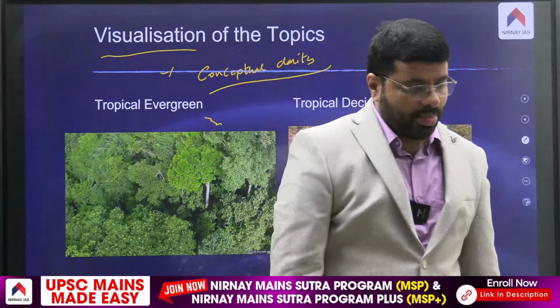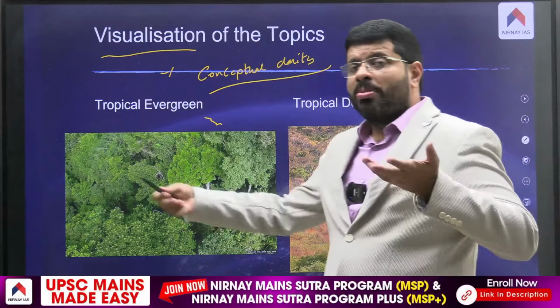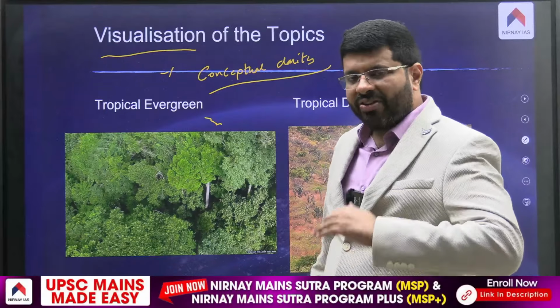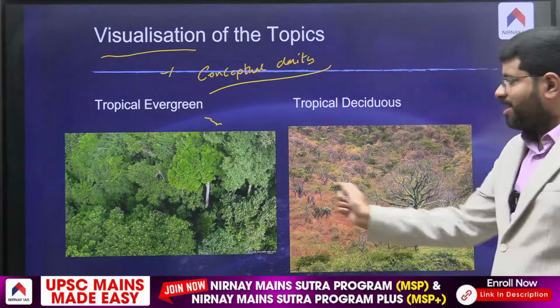Then you see here, there is so much rainfall at the equator. That's where you find dense vegetation. As you go away from the equator, vegetation reduces because rainfall reduces. You see the density between these two pictures. Then as you move further, from continuous trees we come to a point where there are limited, isolated trees with grasses. This is the Lion King movie, savannas. These are what we call tropical grassland savannas. Why grass? Lack of rain.